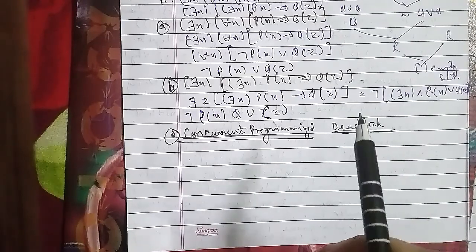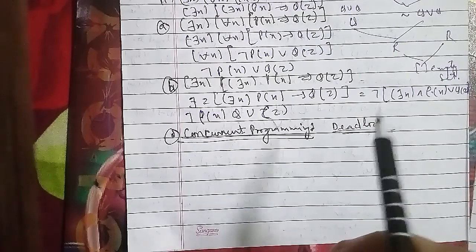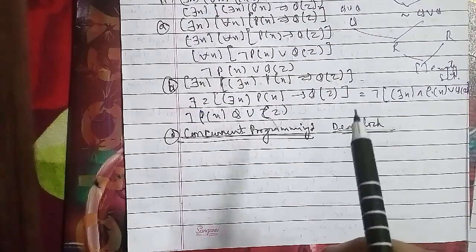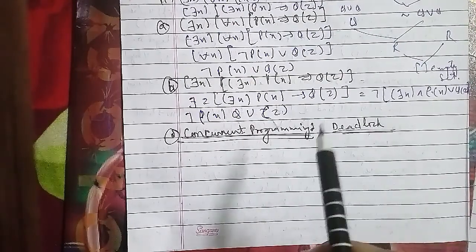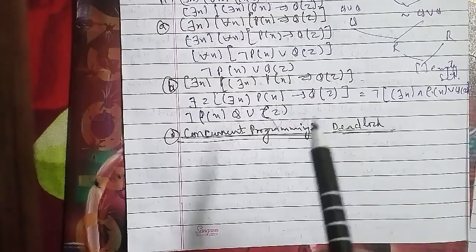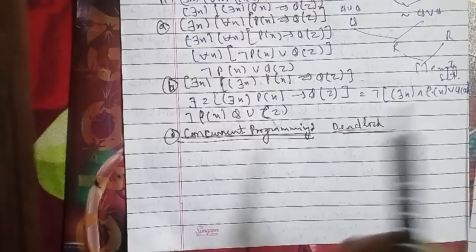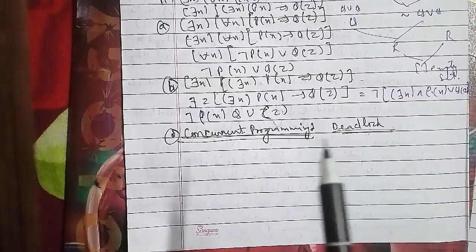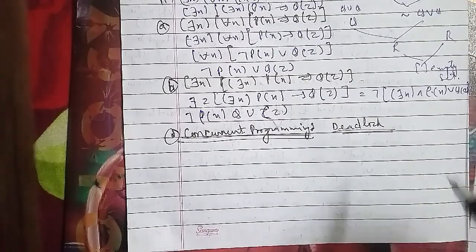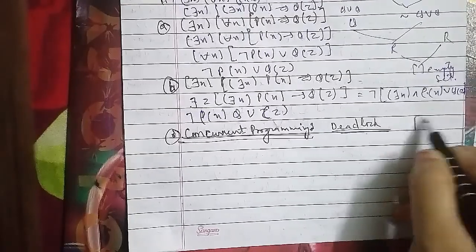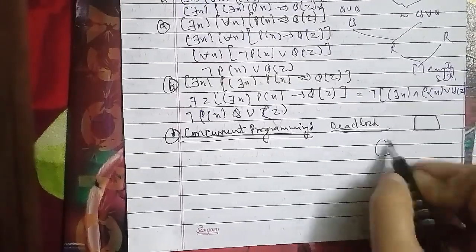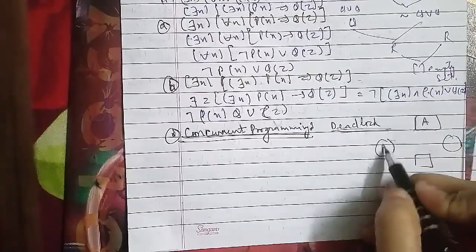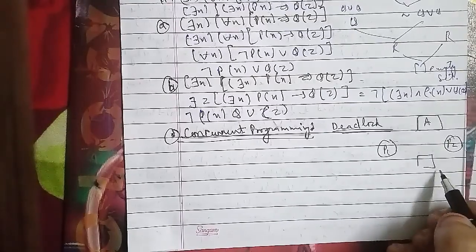The third we have is no preemption. In no preemption, a resource once granted cannot be forcibly taken away, and the holding process must voluntarily release the resource. The fourth we have is circular wait. In circular wait, there must be a circular chain of at least two processes, where each process is waiting for a resource held by the next member of the circular chain. So that comes under it. The necessary conditions for deadlock are mutual exclusion, hold and wait, no preemption, and circular wait. Now we'll discuss another important question: